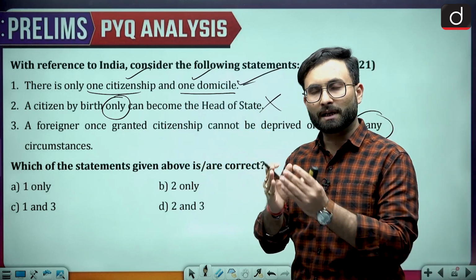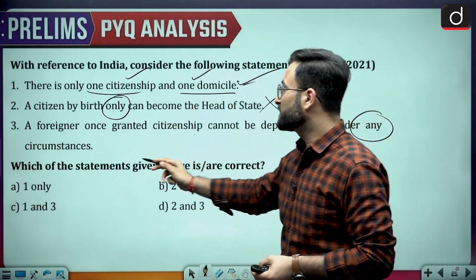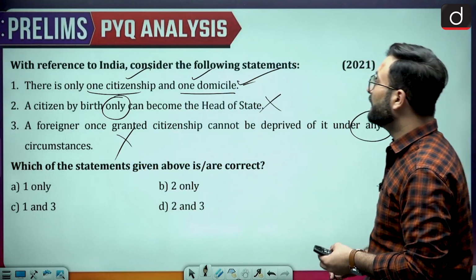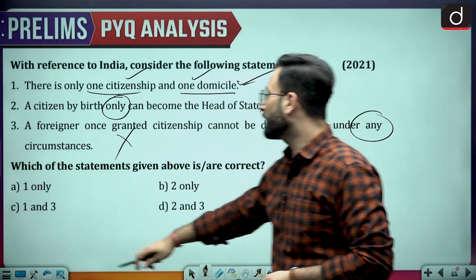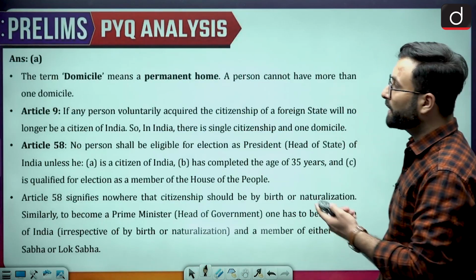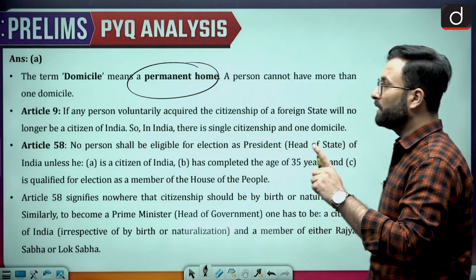There are certain situations where a foreigner can also be deprived of the citizenship once it is granted to him. So both of them are incorrect. Only one, option A would be the right answer, that is only one statement is correct over here. Domicile is the permanent home. For a person there will be only one permanent home.